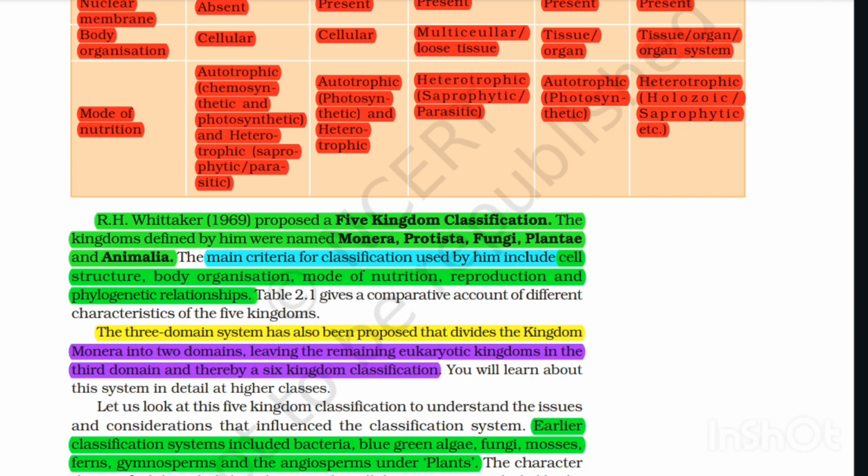Table 2.1 gives a comparative account of different characteristics of the five kingdoms. The three-domain system has also been proposed that divides the kingdom Monera into two domains, leaving the remaining eukaryotic kingdoms in the third domain, and thereby a six-kingdom classification. You will learn about this system in detail in higher classes.